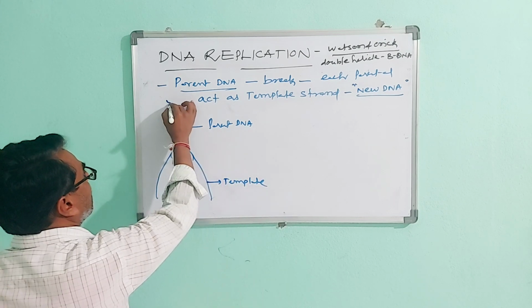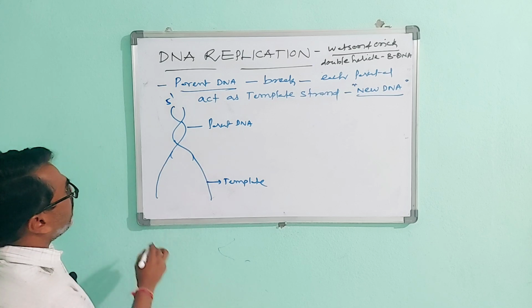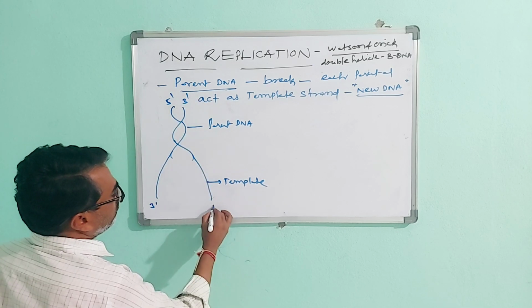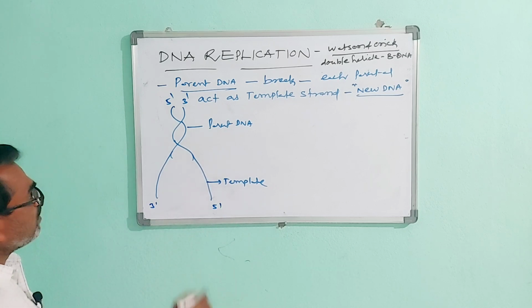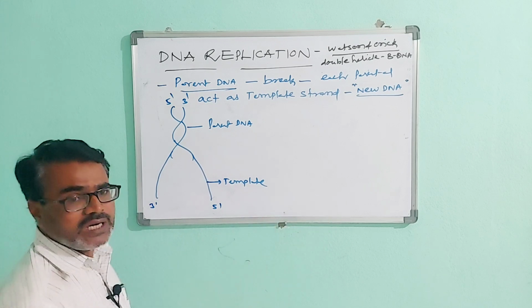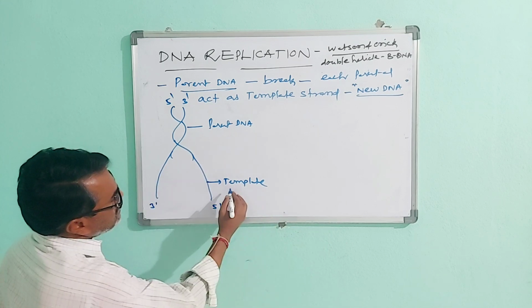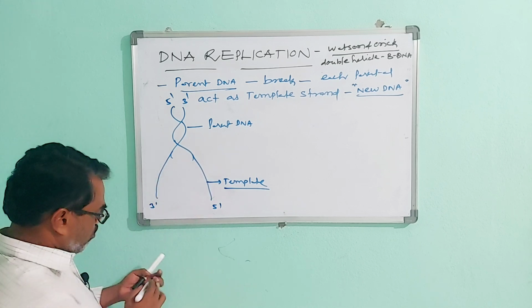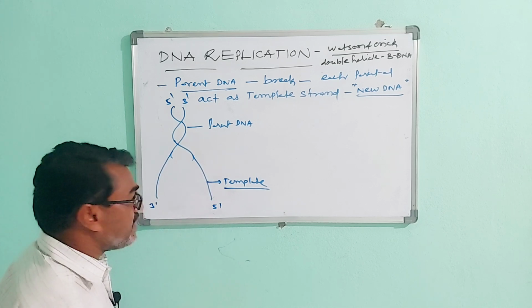Here one strand is 5' to 3', and the other is 3' to 5'. Each parental strand acts as a template strand for the new DNA strand.